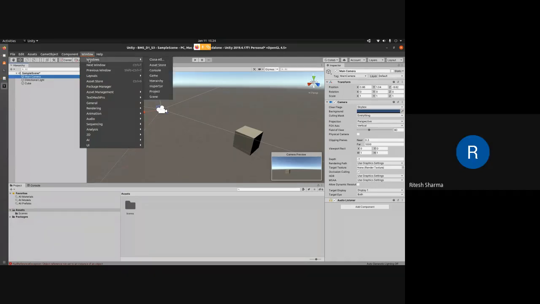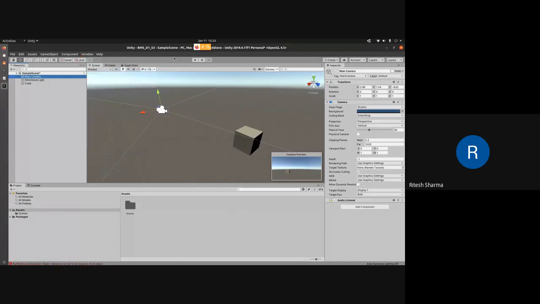Okay. So you can go to Windows. On top there will be a Windows section. Click on Scene, and that will start it. You have all kinds of windows here: Scene, Project, Inspector, Hierarchy. If you have closed one accidentally, just click on that. And don't close it, because that's required.